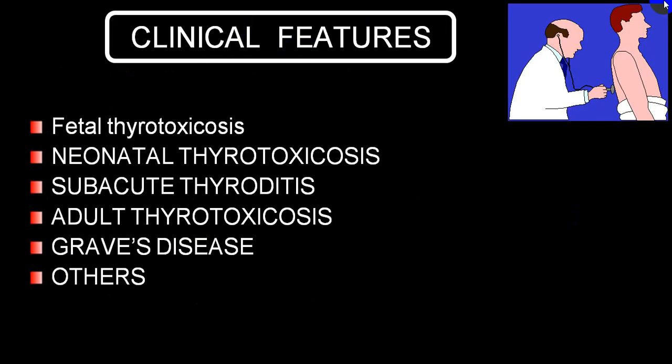Clinical picture you can divide depending upon the age. In a newborn, fetal thyrotoxicosis, or we call neonatal thyrotoxicosis. Then a person can have subacute thyroiditis resulting in thyrotoxicosis, where you will have three stages: initially thyrotoxicosis, followed by hypothyroidism, and the person can recover completely into euthyroid. Adult thyrotoxicosis, Graves' disease, and miscellaneous groups.